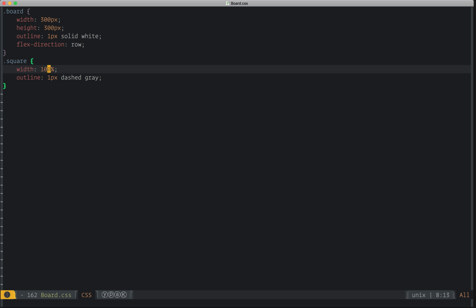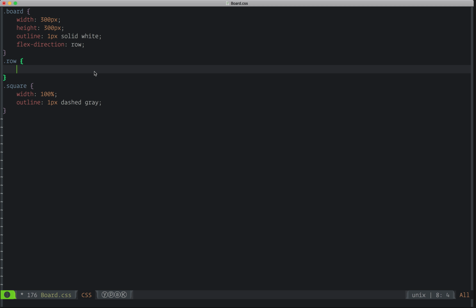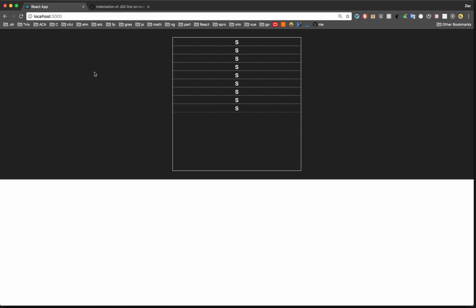Let me open that CSS again. Let's say row, and then row has a width of 100%, and square has width of 33%. How does that do us?